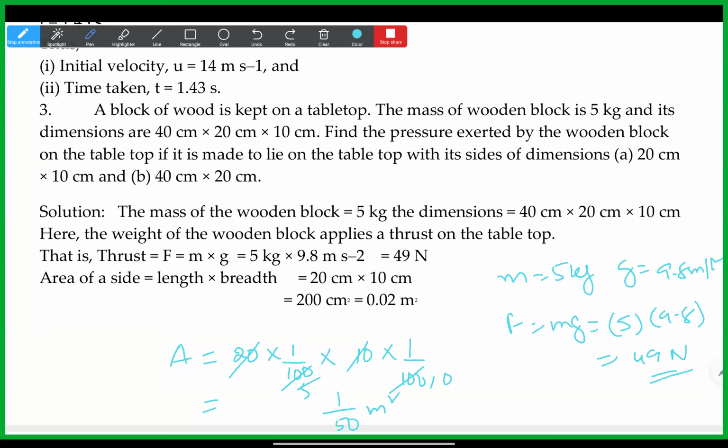So let us keep it like this. We know pressure is equal to force per unit area. So force is 49 divided by 1 by 50. So it will become 49 into 50 by 1. 5 fours are 20 and 5 nines are 45, so 2450 Newton per meter square.